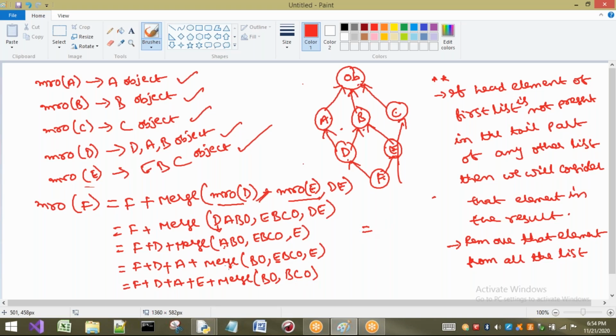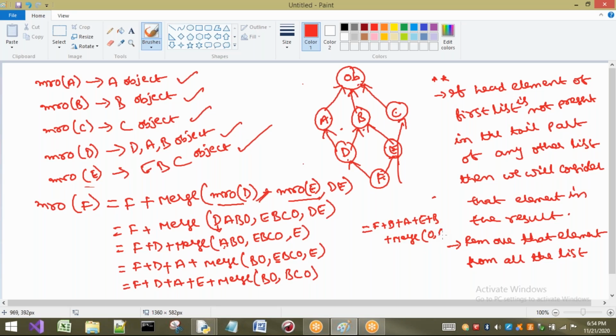Okay. Next. Now I have to consider again. I have to come back to this list only. First list only. Now I have to consider what head element B. I have to check in another list. There is only one list. So I have to check here. So is there any B in tail list? No, it is a head list only. There is no problem. So I have to take what? F plus D plus A plus E plus B plus merge of, I have to remove B.